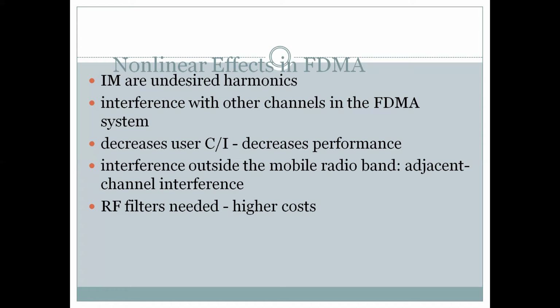Interference outside the mobile radio band means adjacent channel interference is also on the higher side, and higher RF filters are needed to mitigate this interference caused by the spreading of the signal. Implementing RF filters requires additional inputs in terms of cost. So due to this nonlinear effect, there is some price that we need to pay for implementing this FDMA system.